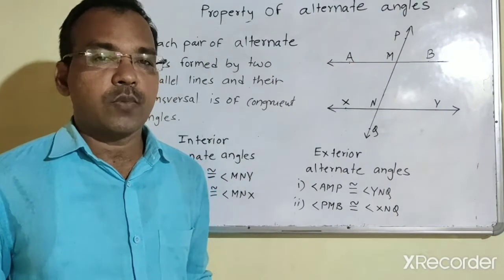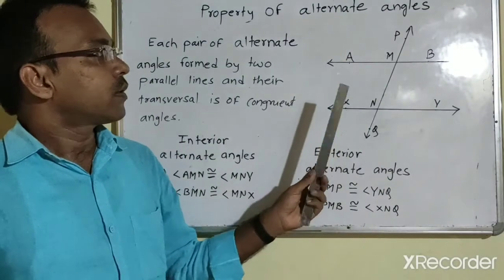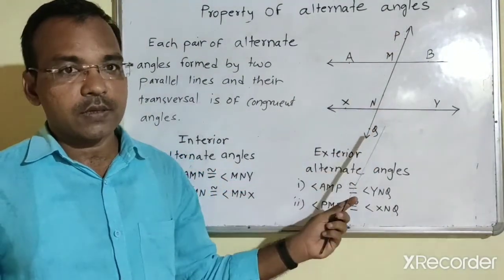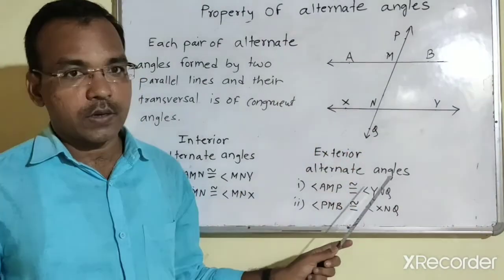Next property is the property of alternate angles. It means when two parallel lines are intersected by a transversal, then the four pairs of alternate angles formed are congruent.